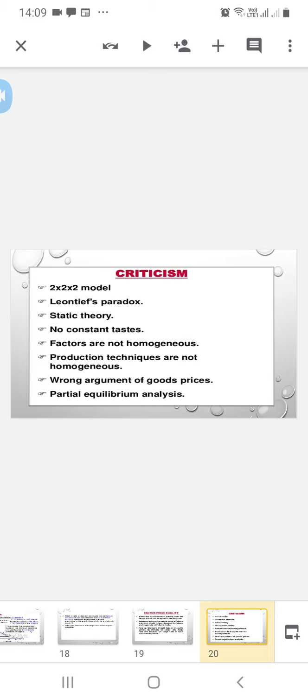One is using labor intensive technique, and one, watches, is using capital intensive technique. So these two goods are very different. That's why many of them criticize.